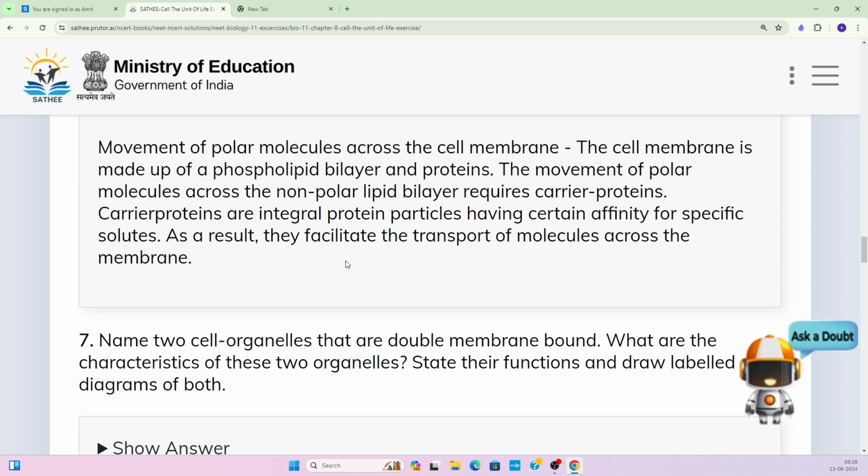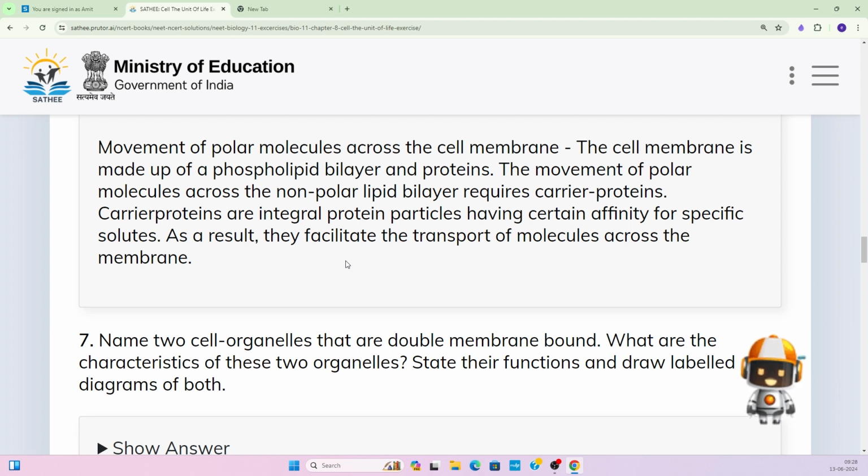The movement of the polar molecule across the non-polar lipid bilayer requires a carrier protein. Intrinsic or extrinsic proteins are there to allow the polar molecules to move across the plasma membrane.